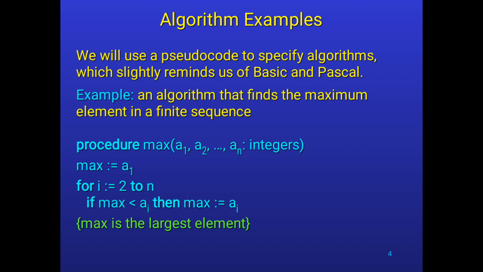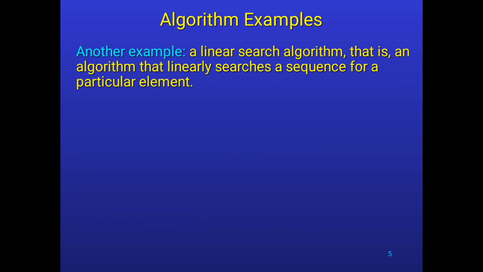We take integers a1 to an and define max equal to a1, then for i equal to 2 to n, because a1, the first element, is already assigned to max. That's why I am starting from 2 to n. If max is less than ai, then max is equal to ai. Max is the largest element.